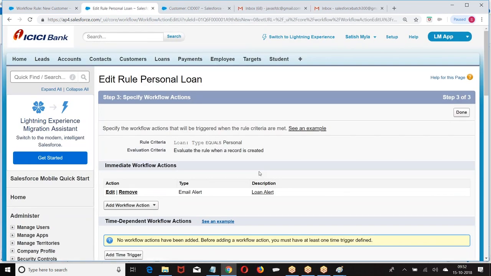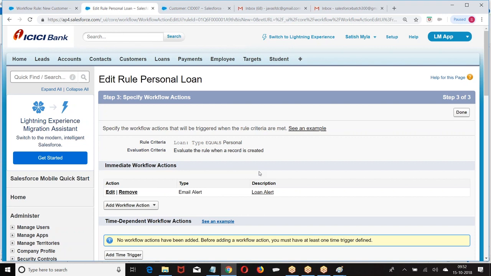Are you clear? Okay. So what was the condition here basically? When an evaluation criteria is met, it will go and check the rule. If the rule is met, it will perform the action. What type of actions do we have? One is a task, assigning a task. The other one is sending an email. Assigning a task is nothing but assigning work to a particular user or a role or an owner, asking him to complete within the due date.